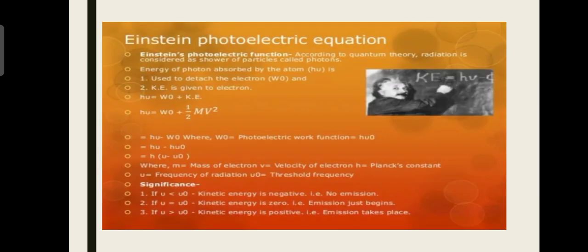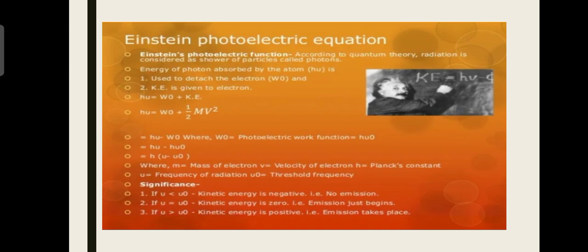Einstein photoelectric equation. According to quantum theory, radiation is considered as a shower of particles called photons. Energy of photon absorbed by atom, hν, is first used to detach the electron, W0, and the rest is given to the electron as kinetic energy. So hν equals W0 plus kinetic energy, hν equals W0 plus half mv squared. Therefore, hν minus W0, where W0 is the photoelectric work function, is given as hν0.